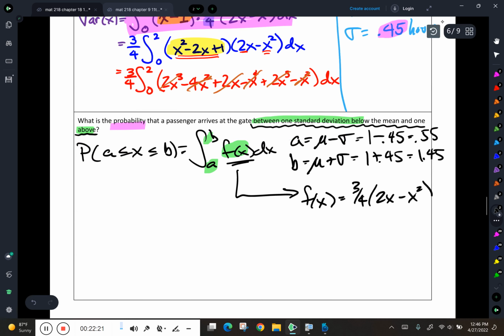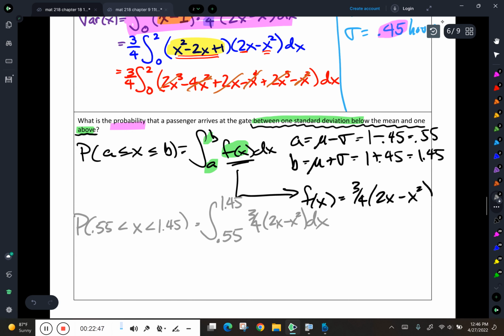And it looks like I should be able to calculate this. So I need to do the following. The probability that 0.55 is less than x is less than 1.45 is equal to the integral from 0.55 to 1.45 of 3/4 times 2x minus x squared dx.